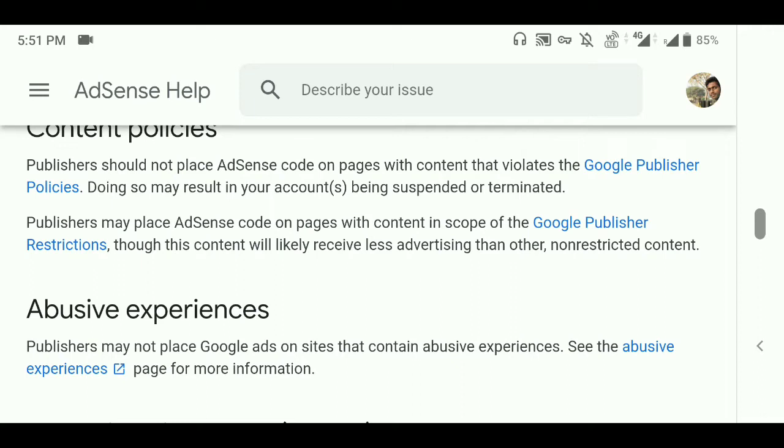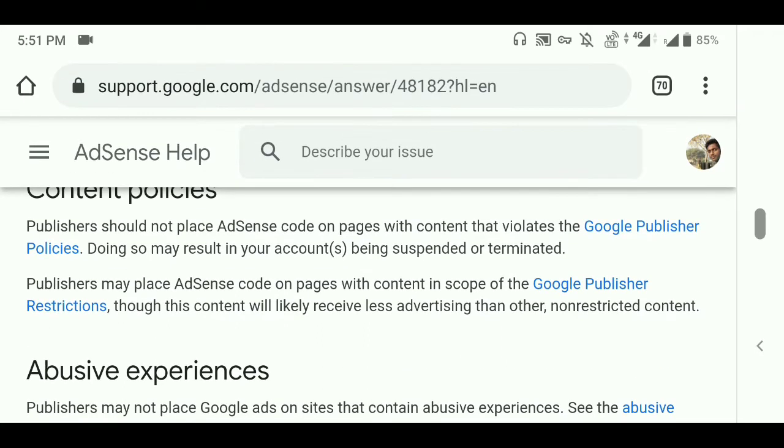Copyrighted content should not be re-uploaded to your blogger, as it leads to termination of your Google AdSense. It means that if you re-upload anyone's content, it leads to Google termination. So keep in mind that you should not upload all the content. You should use your creativity, and you can modify it and add to it, but you can't directly copy it.